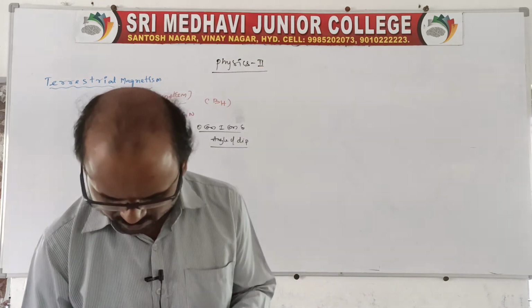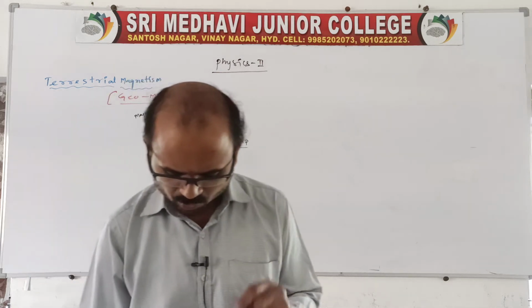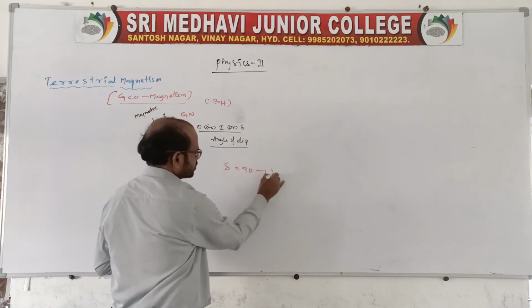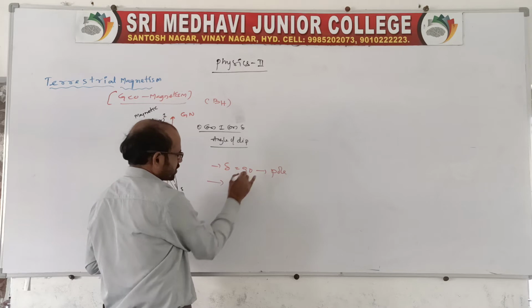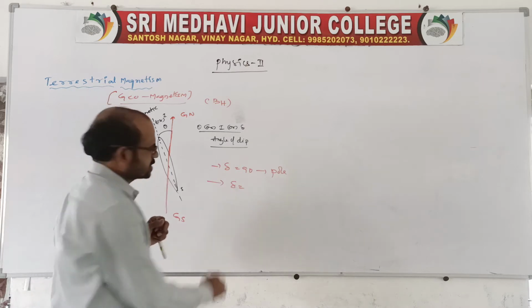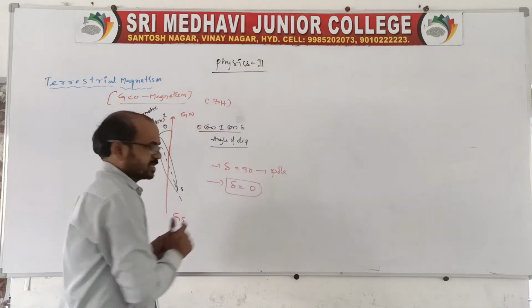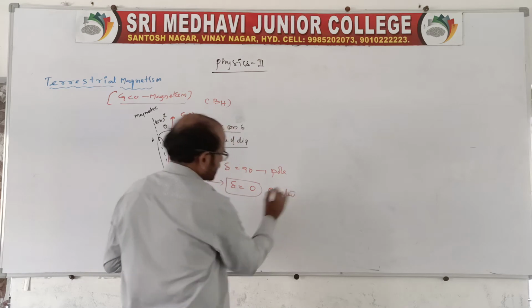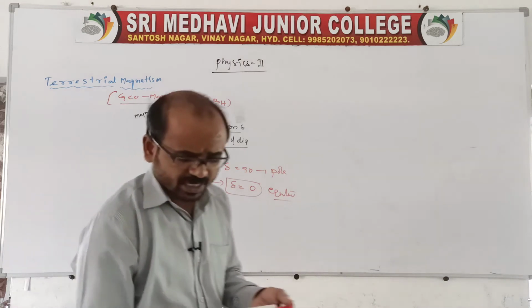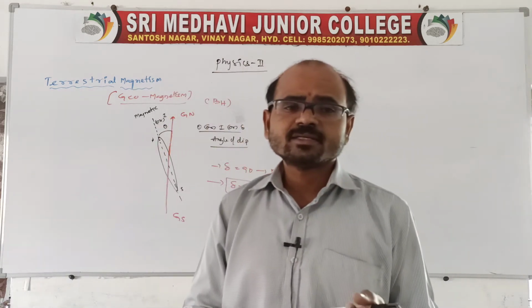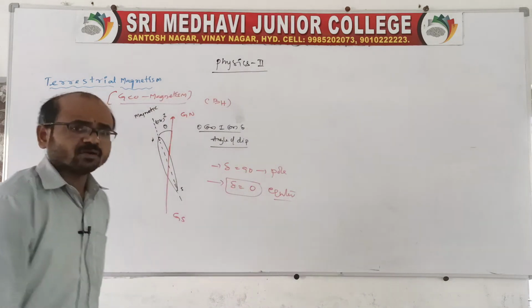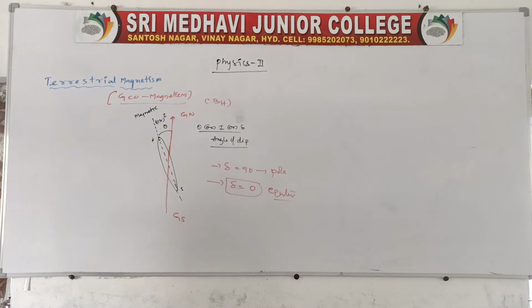This is very important: at a magnetic pole, the earth's magnetic field is vertical, so delta is equal to 90 degrees at the poles. And if I go to the equator, it makes an angle of 0. These are the dip angles, at the equator and at the pole. So the needle carried to different places makes different angles with the axis of the geographical magnetic field. This is terrestrial magnetism, or geomagnetism.